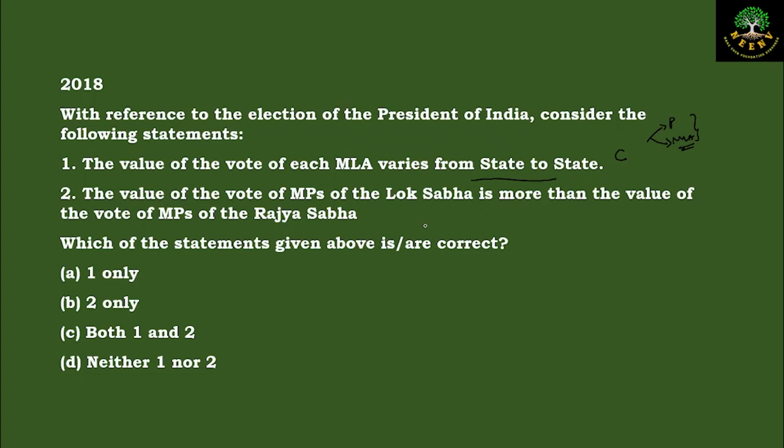So here you have to be very careful. Here it is not asking the total value of vote of the MPs of Lok Sabha compared to the total value of MPs of Rajya Sabha. Here it is asking about a single MP of Lok Sabha compared with a single MP of Rajya Sabha. So it is the value of vote of an individual MP which is getting compared. So is it different? No, it is not.